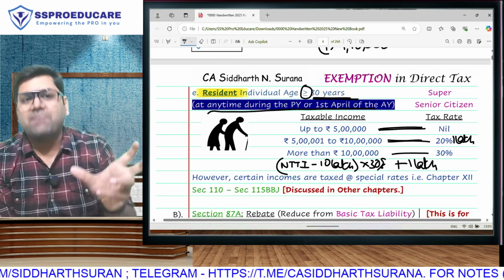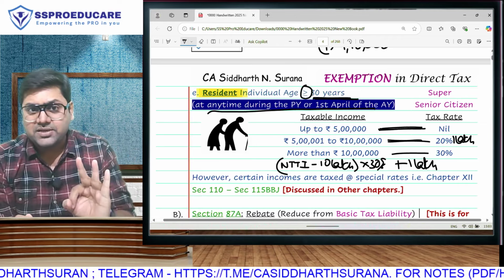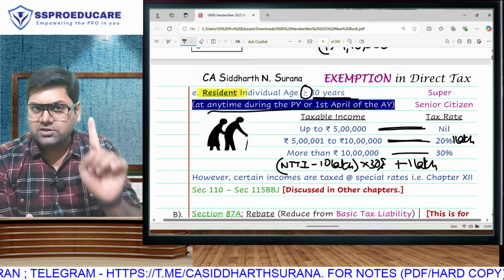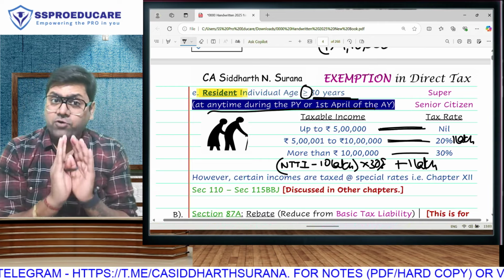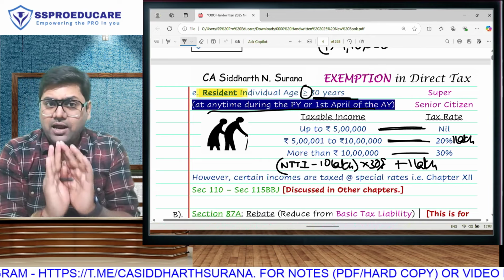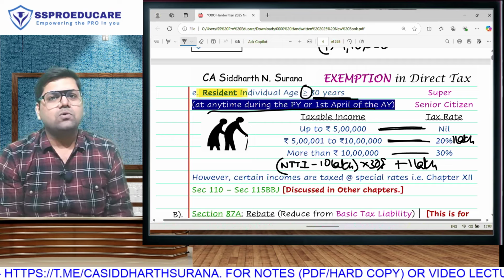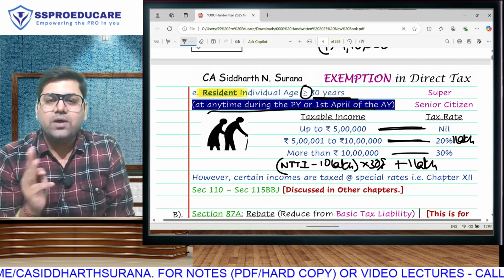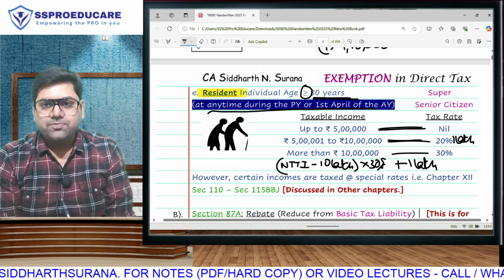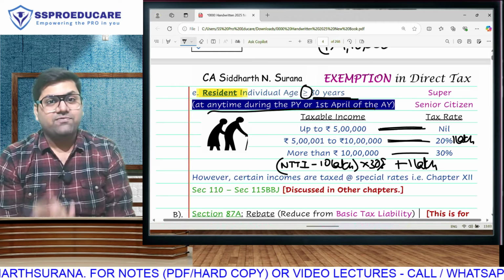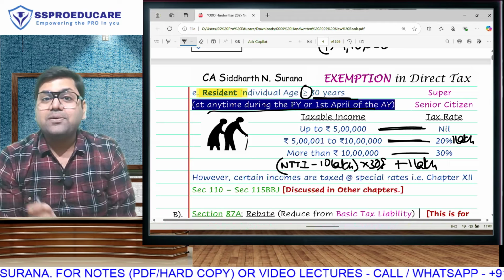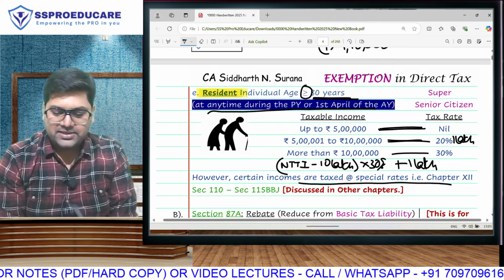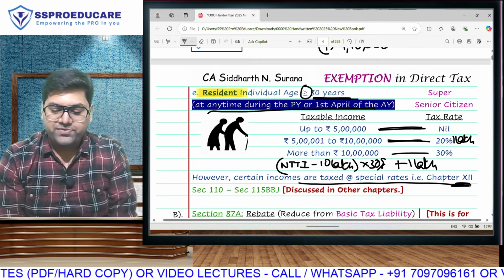In short, it is NTTI minus 10 lakh will give you excess. Apply 30%, that will give you tax on the income above 10 lakh, and then add the fixed amount of tax. For the first category it is 1,12,500. For the second category it is 1,10,000, and for the third category it is 1 lakh. This is how you are going to calculate tax in the old regime for individual, HUF, AOP, BOI, artificial juridical person. However, following things you are aware: one, these slabs that we are applying are applicable only and only for your incomes taxable at normal rates. There are certain incomes which will be taxable at special rates. This is chapter 12 of the Income Tax Act.